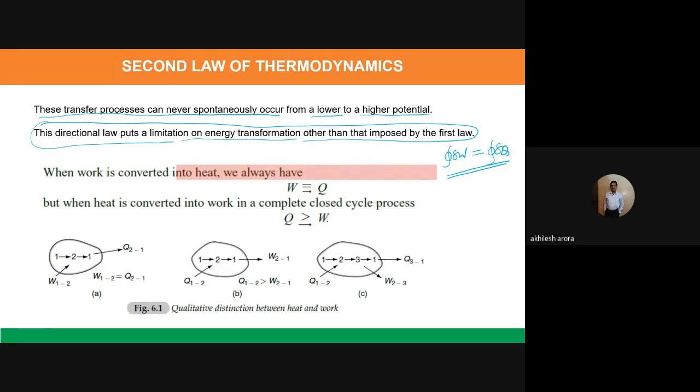It is because of the second law of thermodynamics that we can know in which direction the process will occur. Now, let me tell you, in this chapter I will explain the second law of thermodynamics. But I won't be able to fully satisfy you as to the reason why the process takes place in a particular direction.